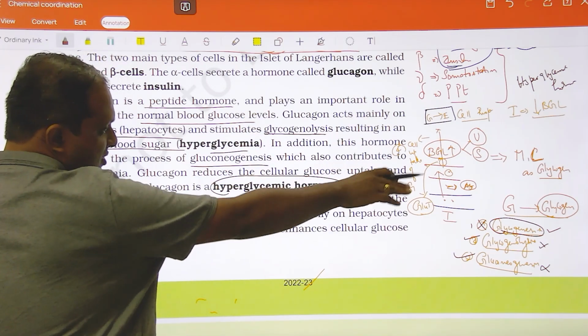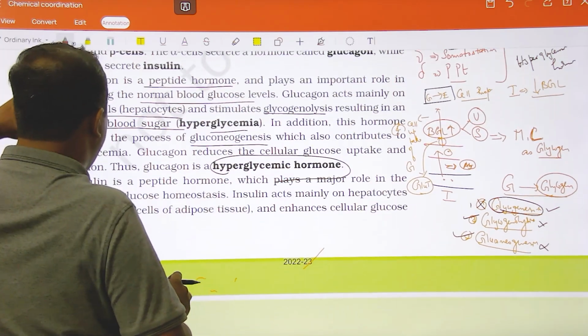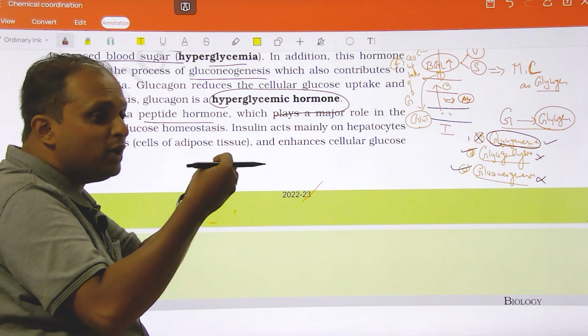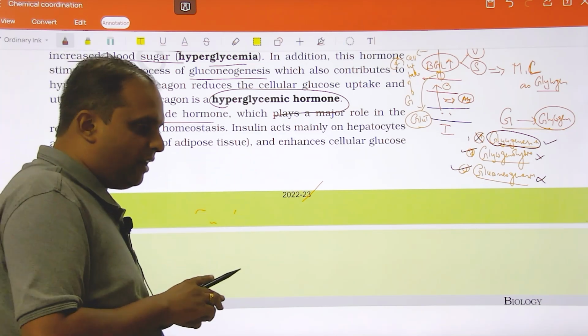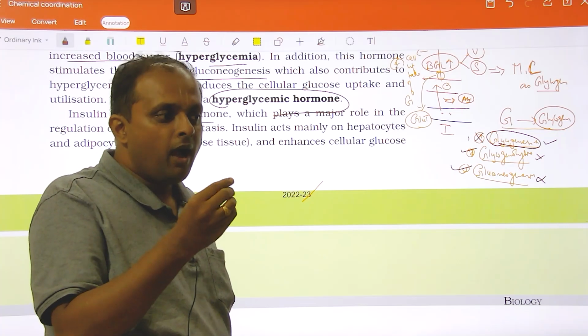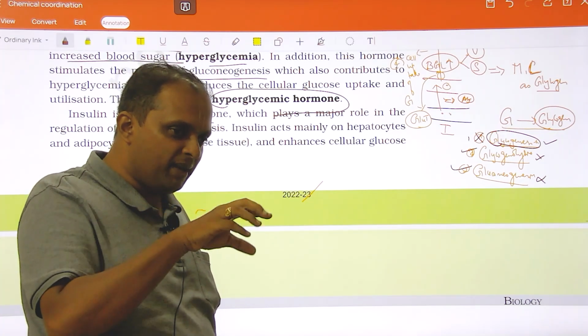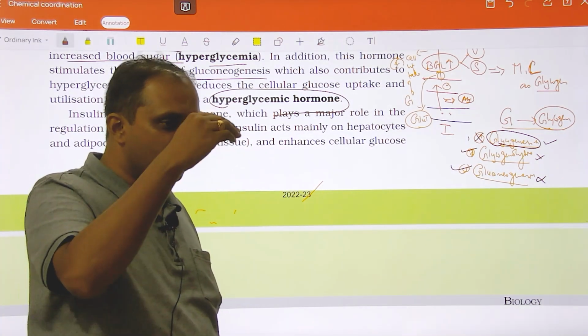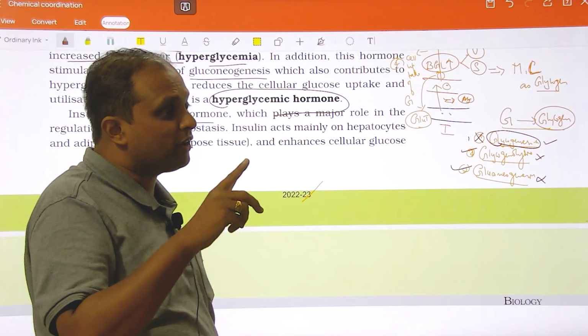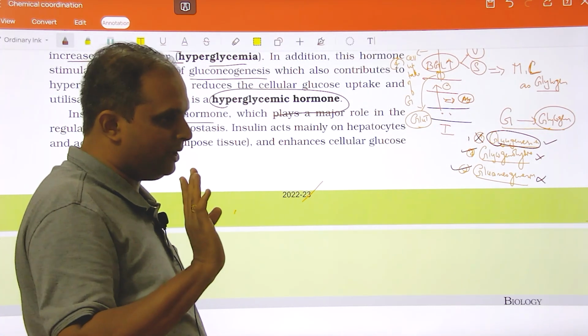So whatever I have discussed here is what is mentioned here. And they have given that insulin is also a peptide. Peptide means they are made up of amino acids in a particular chain. Actually, we have seen three different chemical types of hormone. One is the peptide, amino acid derivative. There is one amino acid which is modified here and there, and that becomes a hormone. The other one is steroid, which is made up of a ring called the CPP ring. You remember that.